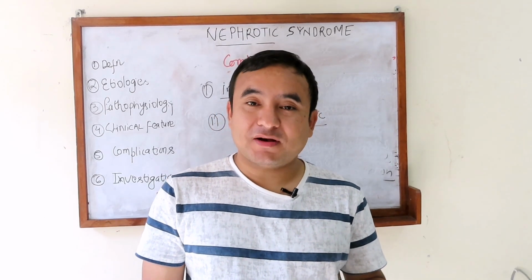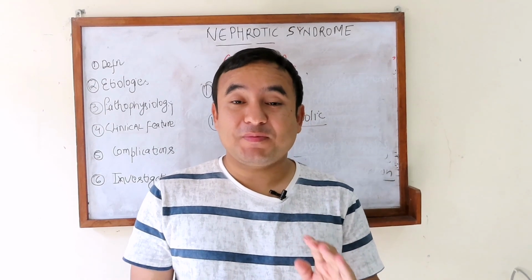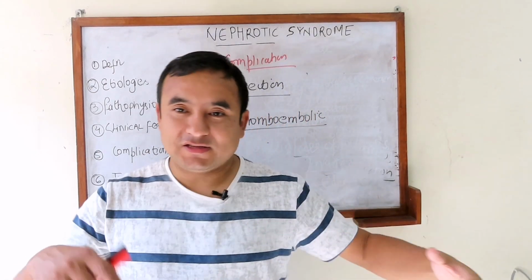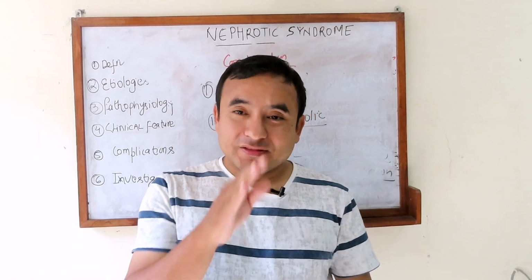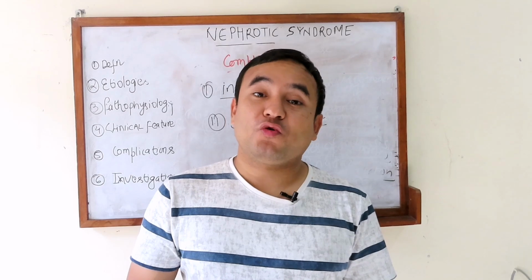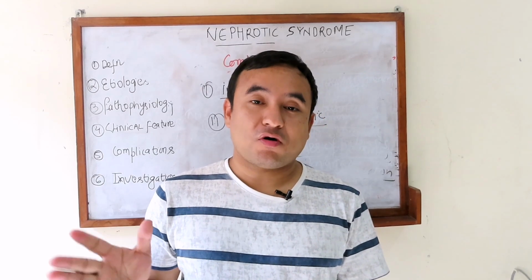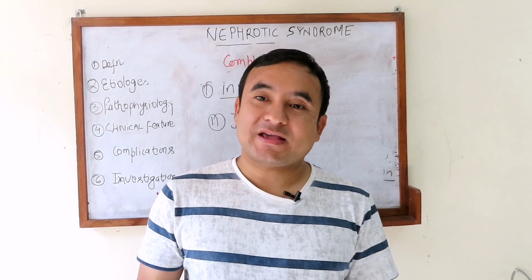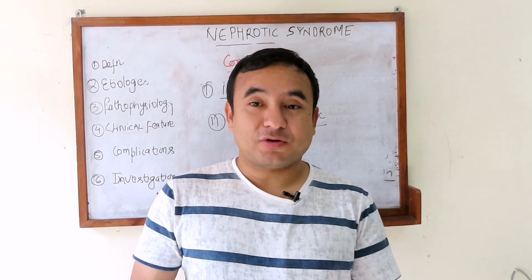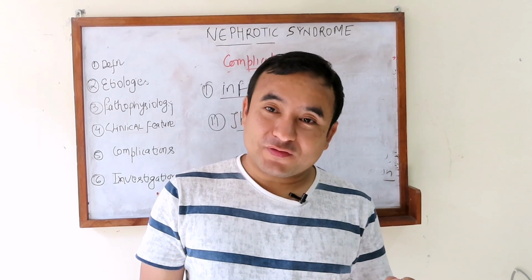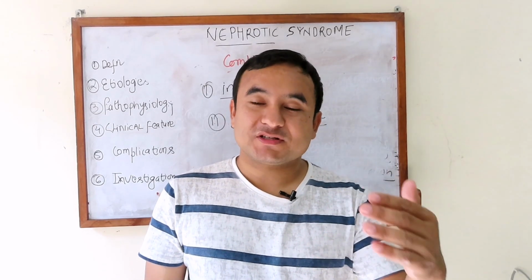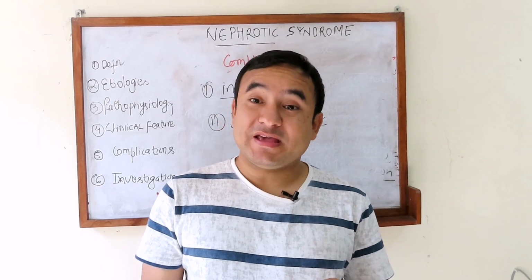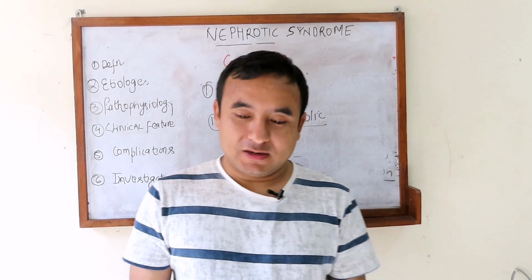Another important complication of nephrotic syndrome is that some patients can have acute kidney injury. Though the patient is edematous and swollen, sometimes the intravascular volume is depleted, and that can cause AKI. The cause may be intravascular volume depletion, the use of diuretics, or infection, but there can be AKI in a patient with nephrotic syndrome.